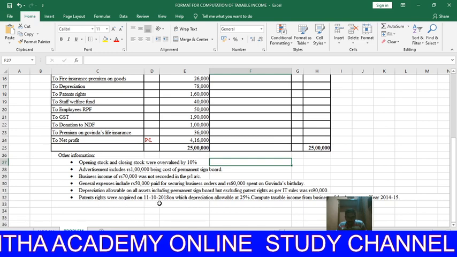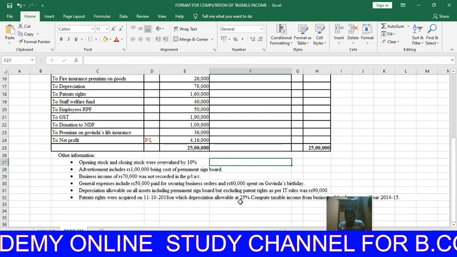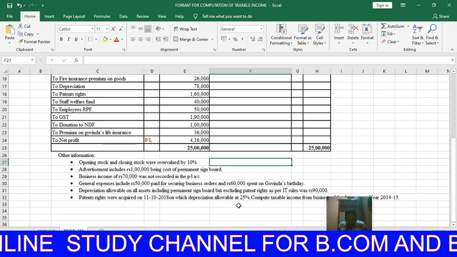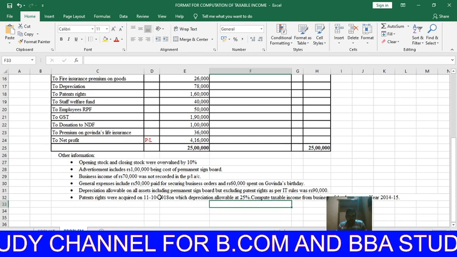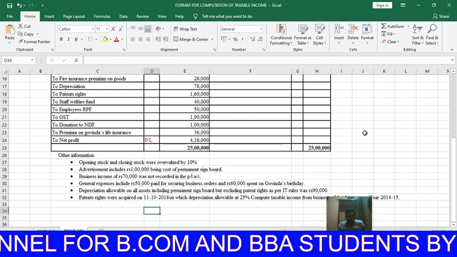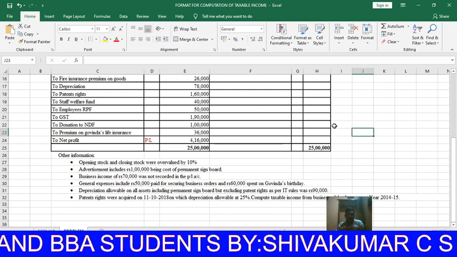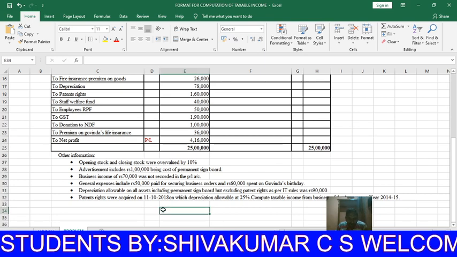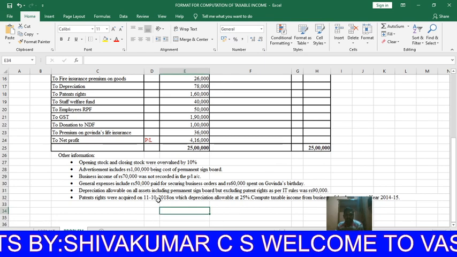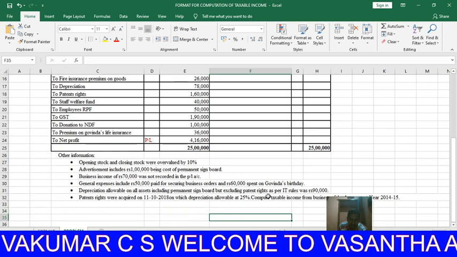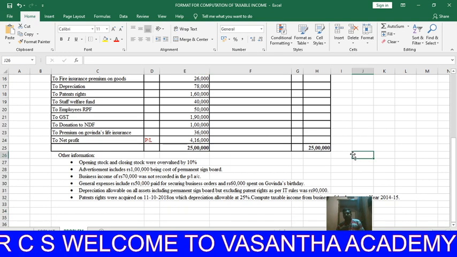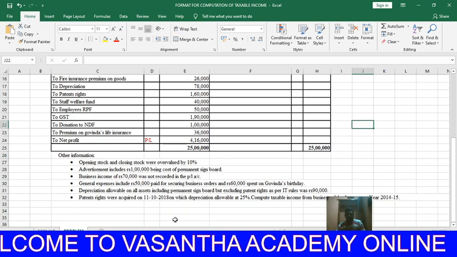Patent was acquired on 10/11/2018. Depreciation was 25%. November, December, January, February, March. Patent is purchased less than 6 months, then the depreciation provided is 12.5%.